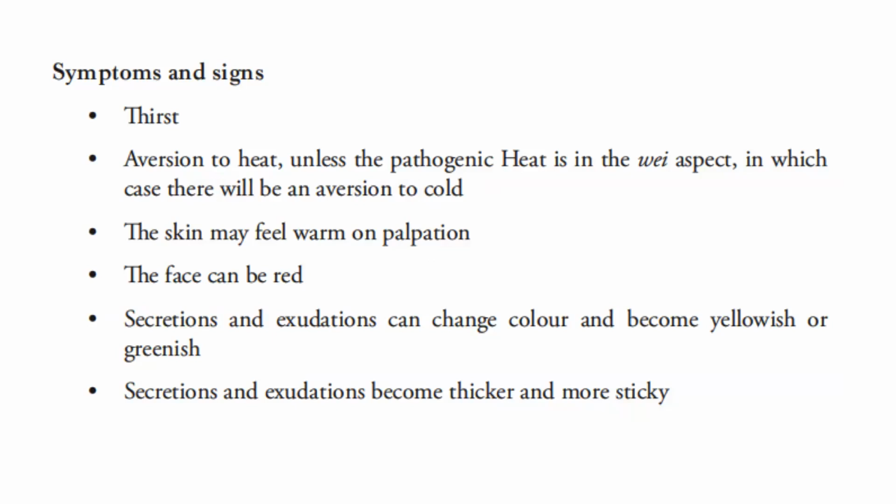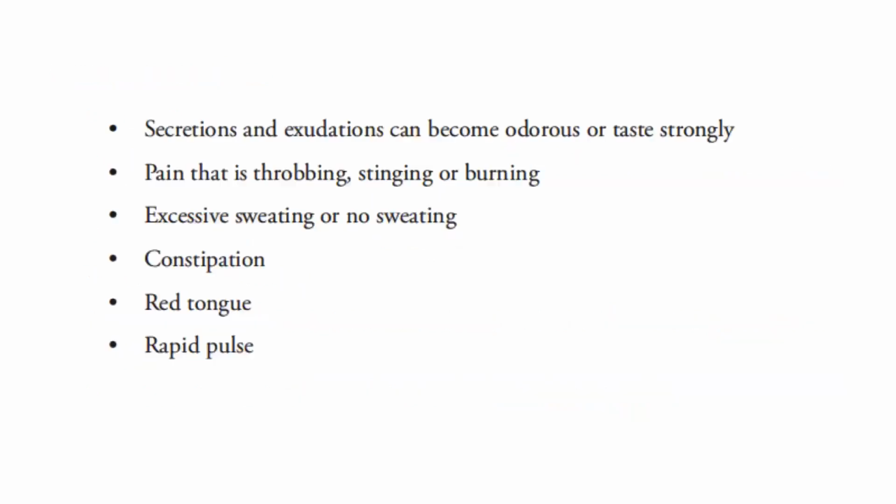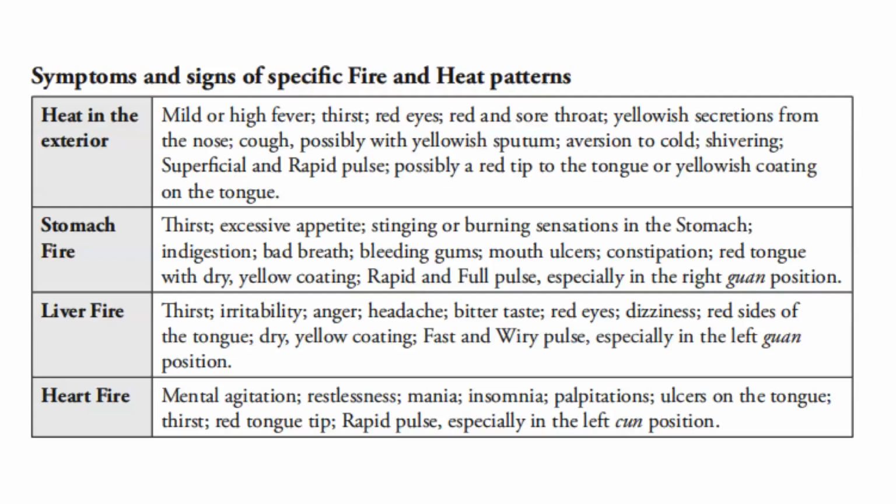Secretions and exudations become thicker and more sticky. Secretions and exudations can become odorous or taste strongly. There is pain that is throbbing, stinging, or burning, excessive sweating or no sweating, constipation, red tongue, and a rapid pulse.